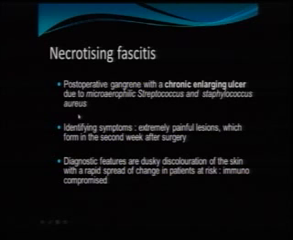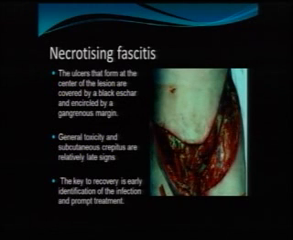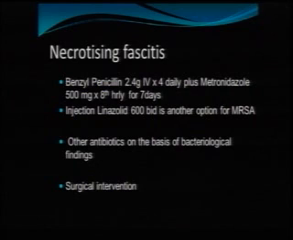The identifying symptoms are extremely painful lesions which form at the end of the first week and the second week after surgery. Diagnostic features are dusky discoloration of the skin with rapid spread of change, especially in immunocompromised patients. The ulcers that form in the center are covered by black eschar, see the eschar here, and encircled with a gangrenous margin. General toxicity and subcutaneous crepitus can be seen. The key to recovery is early identification of the infection and prompt treatment.